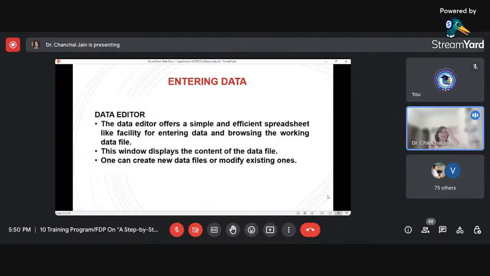In the data editor window, you will find two toggle buttons at the lower left corner. The first is the data view and the second is the variable view. I'll show you one by one.